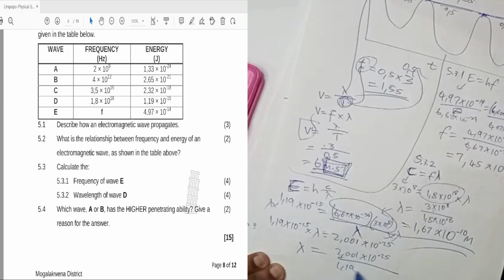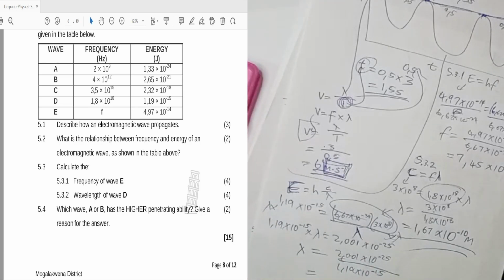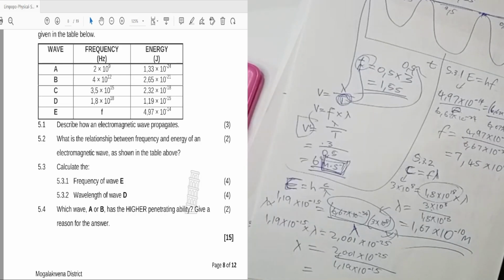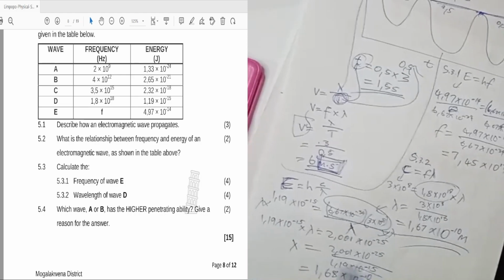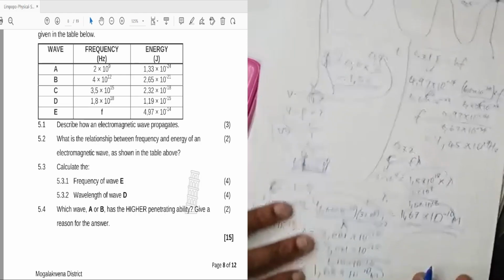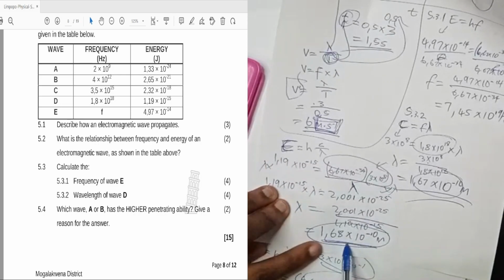Therefore lambda equals 2,001 times 10 to the power negative 25 divided by 1,19 times 10 to the power negative 15, and the answer is 1,68 times 10 to the power negative 10 meters, which is the same as the one we got here.